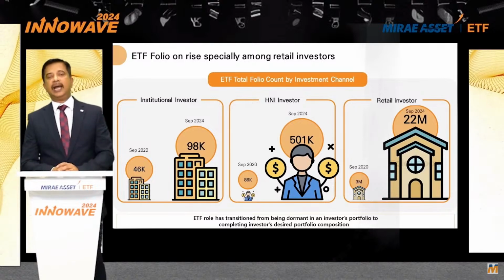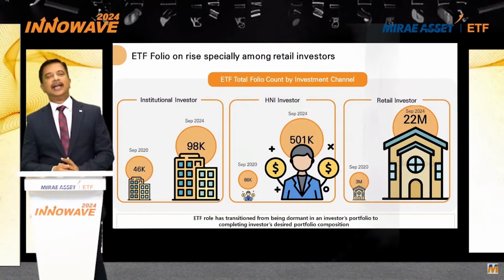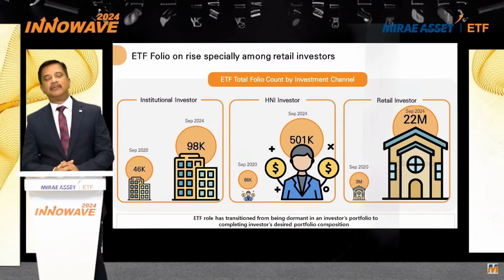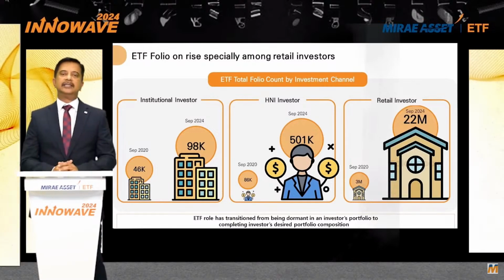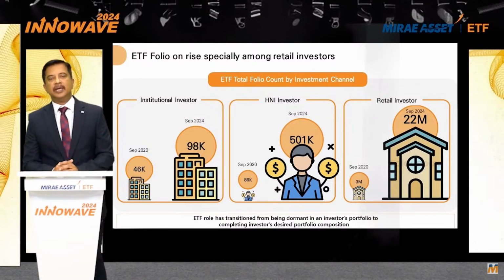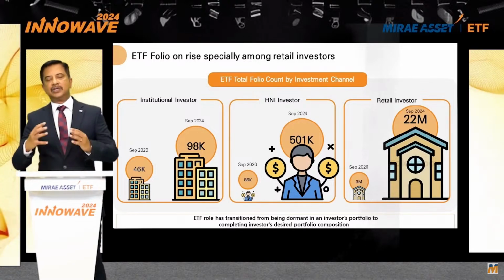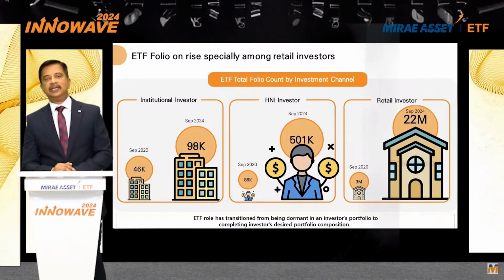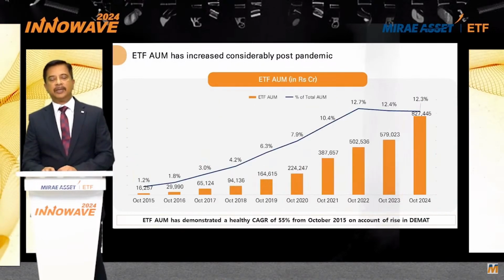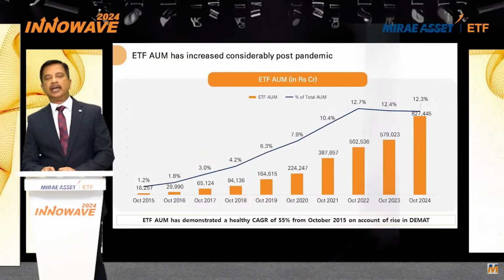When you look at the active industry, when I started, joining the industry in the late 90s, 70-80% of our AUM was held by institutions and corporates. Today, 65% of the AUM is held by individual investors. And as we speak, we are seeing the surge of individual investors in the form of numbers. I dare say in the next 5-10 years, you will see the AUMs following. But both AUM and folios have seen consistent growth in the last 4 or 5 years.